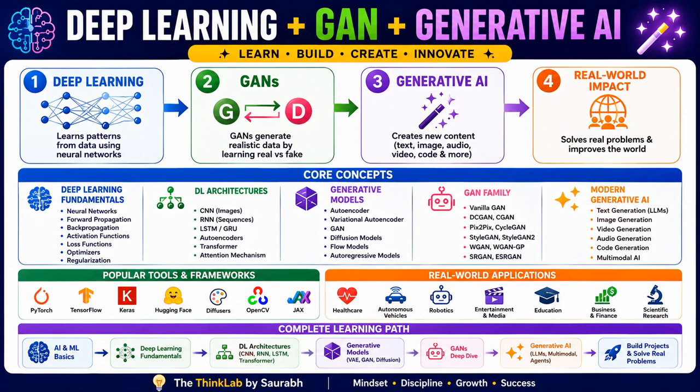If you check the modern generative AI, today's generative AI can generate text, image, audio, music, video, code, 3D objects, even autonomous AI agents. This is why generative AI is transforming nearly every industry. There are lots of applications of generative AI like healthcare, finance, education, robotics, cyber security, drug discovery, scientific research, software development, autonomous vehicles, content creation, right? They are just a few examples where deep learning and generative AI are making an impact.